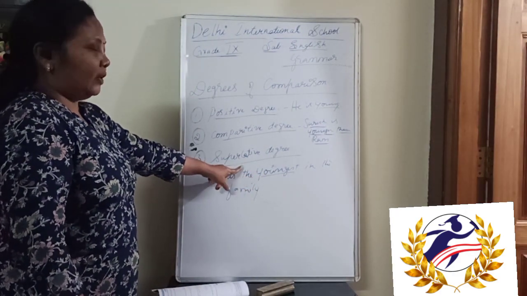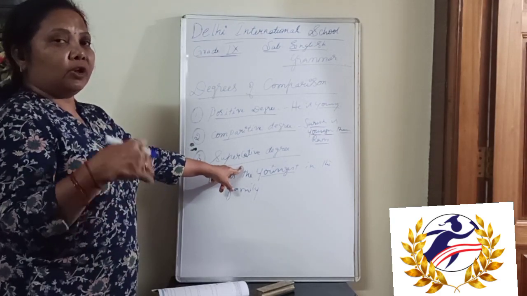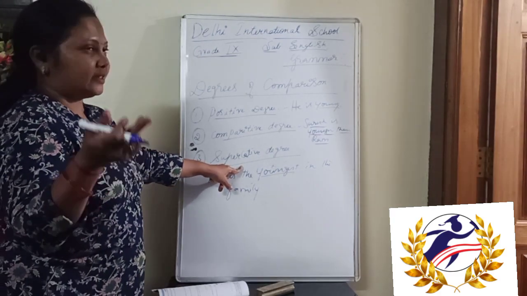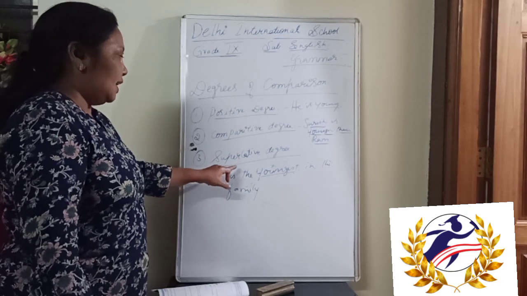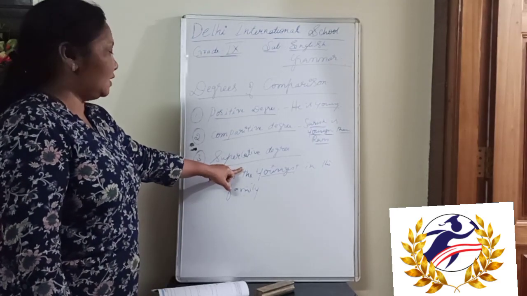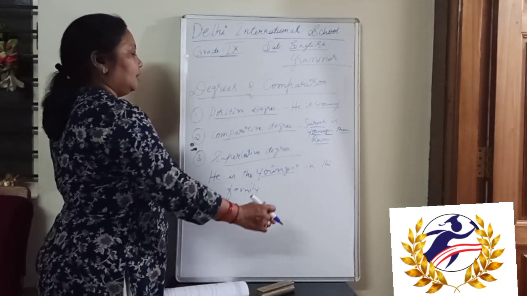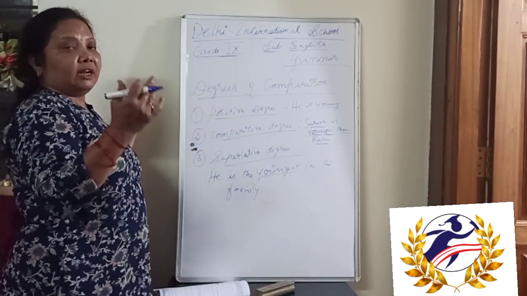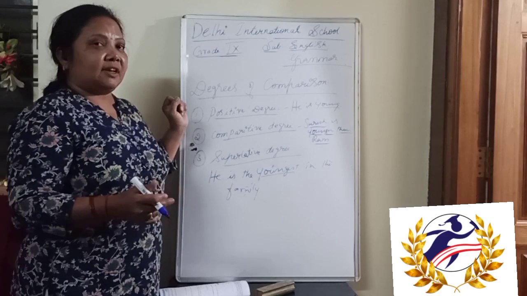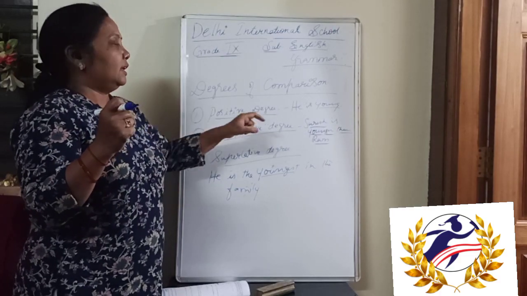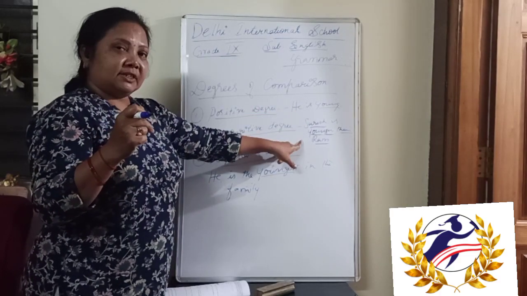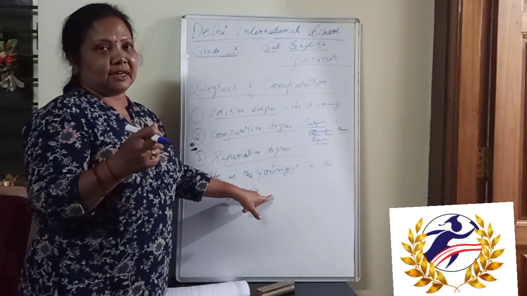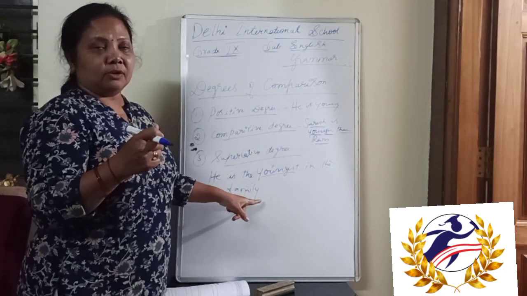Whenever we want to compare more than two persons or two places or things, that is known as superlative degree. And here, usually we are going to add est, but not for every word. So for example, intelligent, more intelligent and most intelligent. Some words are going to change like that.